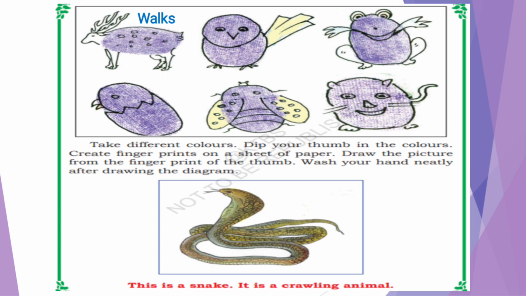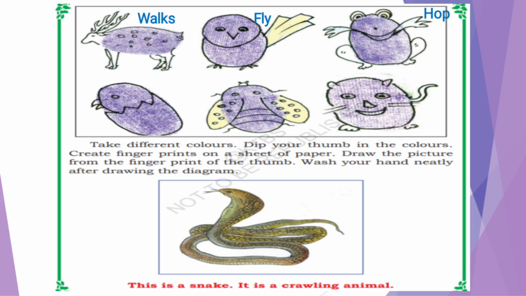Next, it's a bird. How does it move? It flies, right? It moves from one place to another by flying. Next is frog. How does it move? It hops, right? Hop means jumping. It hops from one place to another.